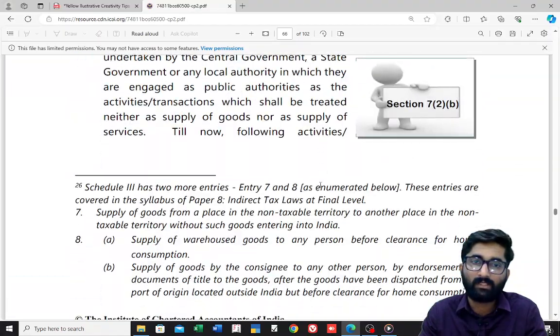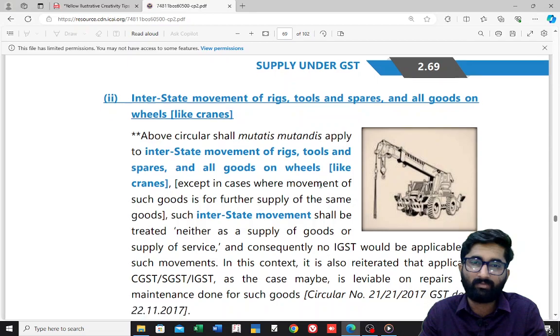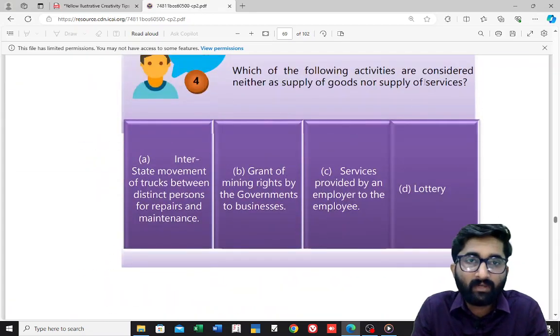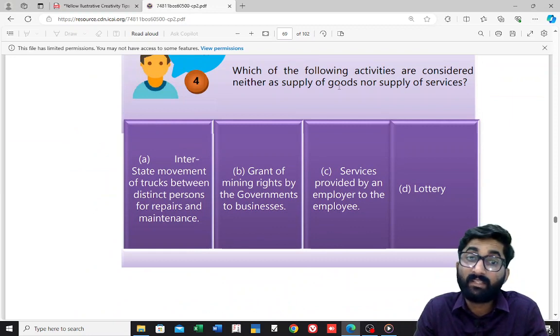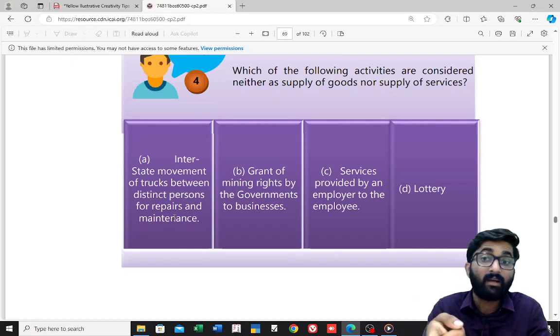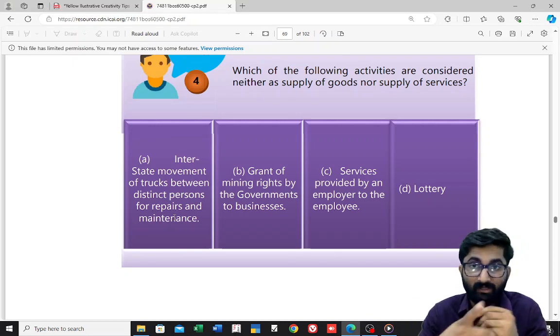Next one is quiz number 4. Where is quiz number 4? Here. Which of the following activities are considered neither supply of goods nor supply of service? Remember, interstate movement of trucks between the distinct person for repairs and maintenance. This is given in circular. People, this is given in circular.